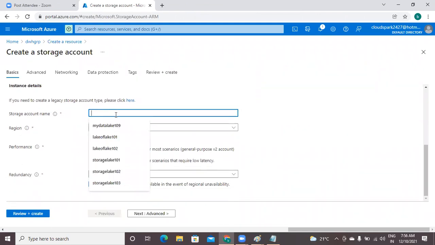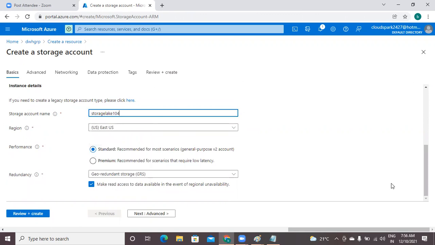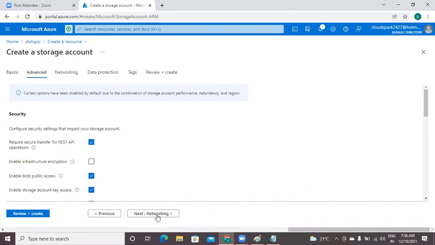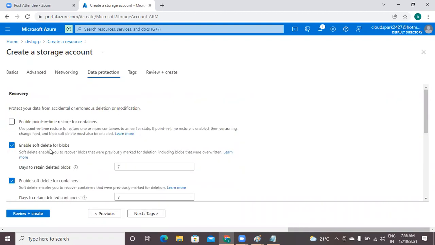The storage account name, storage lake 104, I'm giving. So straight away, I'm not going to create. Already you know the issue. The issue is with this option, soft delete option. If soft delete is enabled, you cannot create linked service for your data lake. Okay, that's why at the time of creating only I am disabling this.